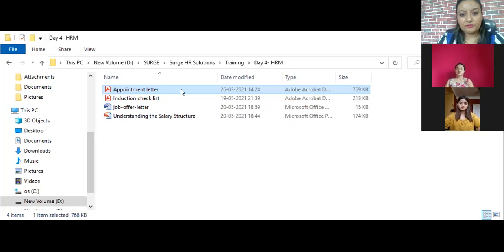You can see the folder, right? Yes. Can you see this page? Surge HR Solutions. Guys, can you see the appointment letter?